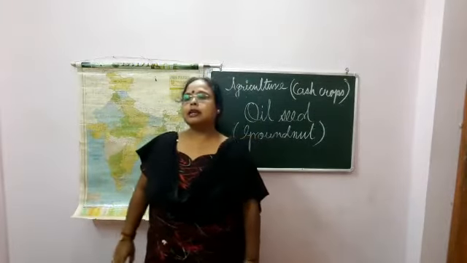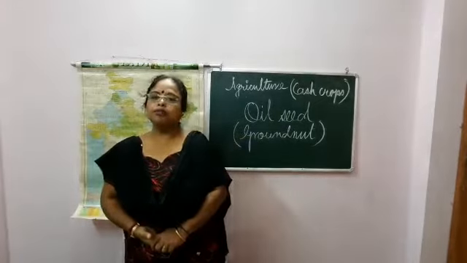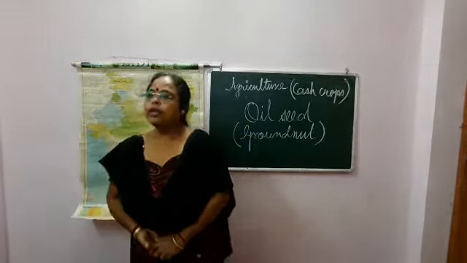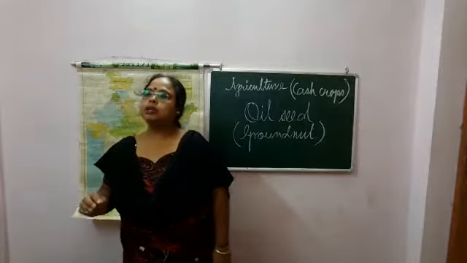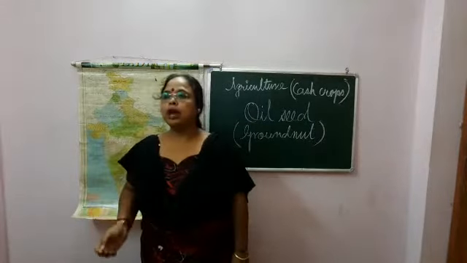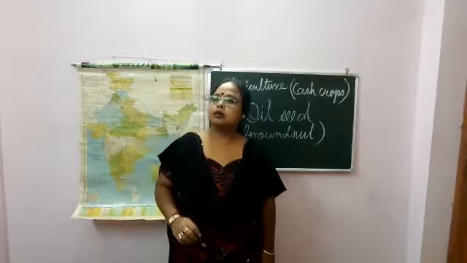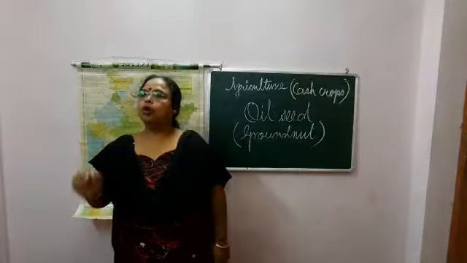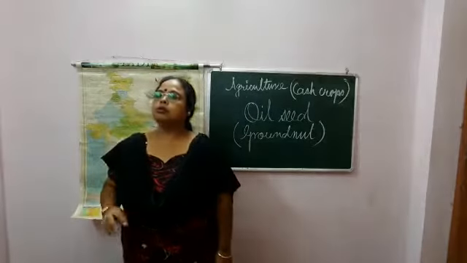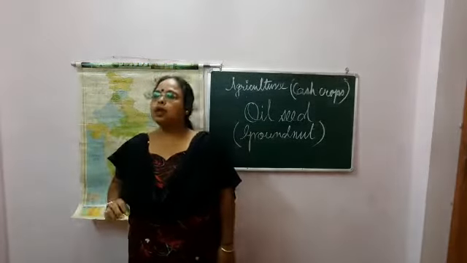Next, the method of cultivation. Groundnut is sown mostly between June and July and harvested in 3 to 4 months. The pods grow underground, and that is why it is known as groundnut.